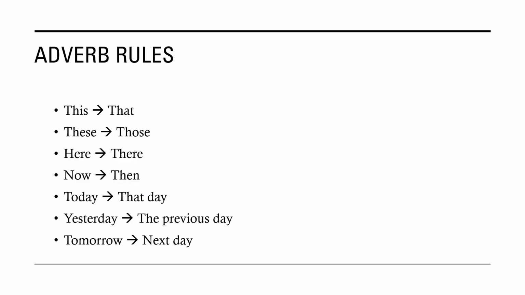Let us see how the adverbs change in direct to indirect speech. This becomes that. These becomes those. Here becomes there. Now becomes then. Today becomes that day. Yesterday becomes the previous day. Tomorrow becomes the next day. Please take a note of these in your notebook. Also, note all the examples and rules so that you can remember how to change a sentence from direct speech to indirect speech. There are more adverb rules, but I have given you the basic ones which you can use every day.